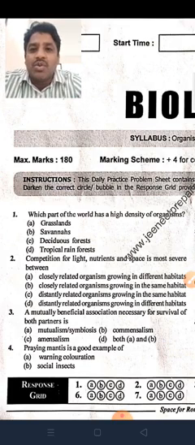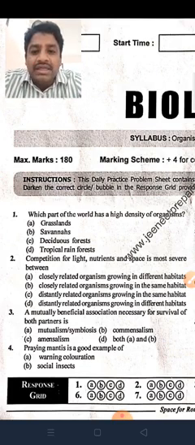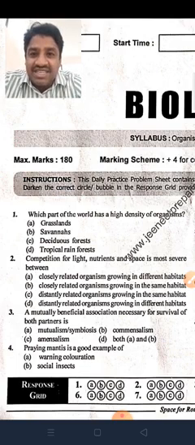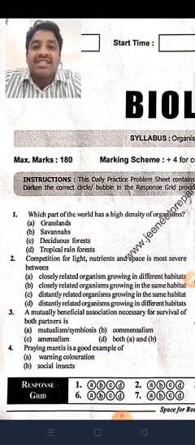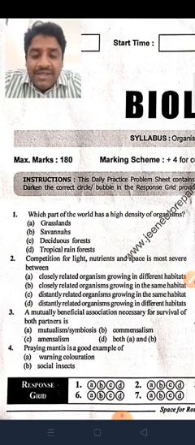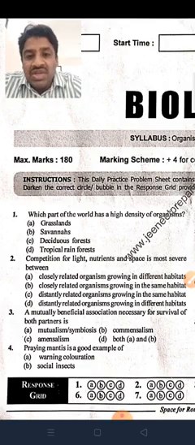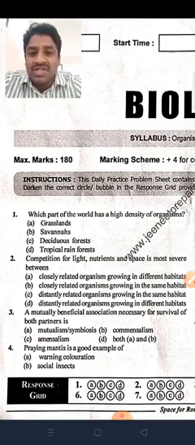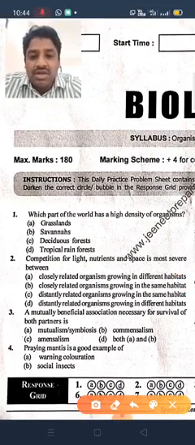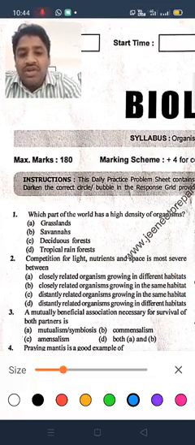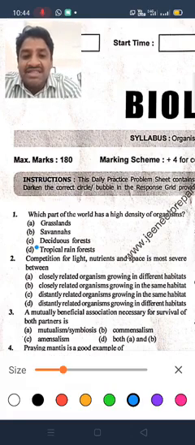Tropical rainforest. Tropical rainforest is mainly present in the equatorial regions. In the equatorial region the sunlight falls directly on such areas and sufficient factors are available. So that's why the organisms potentially breed and the population can increase. So the tropical rainforest has a high density. Based on this, option 4 is the right answer.